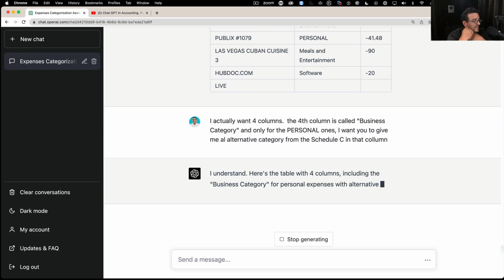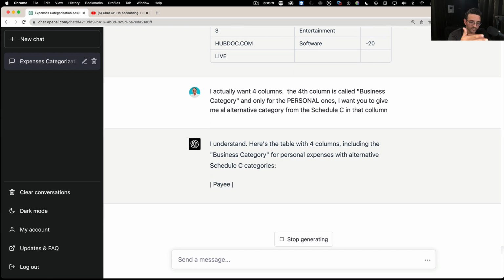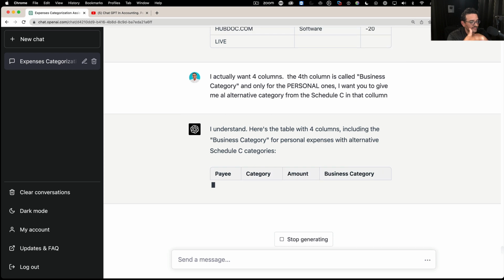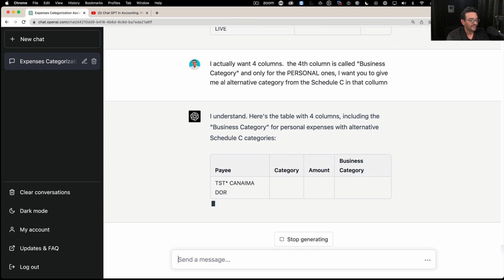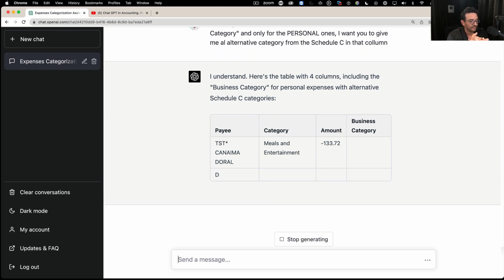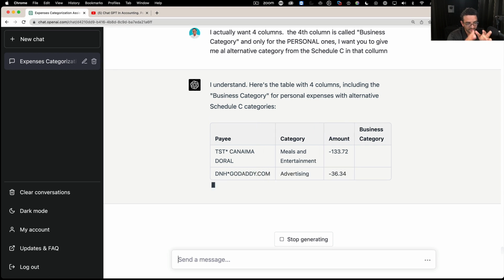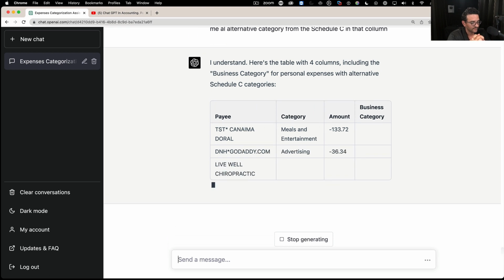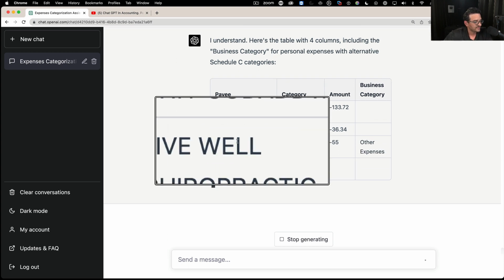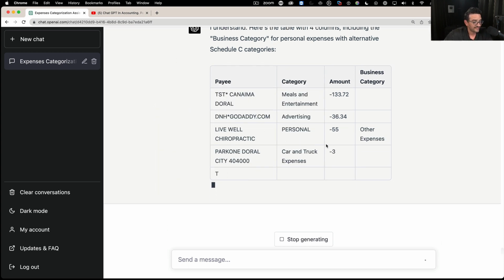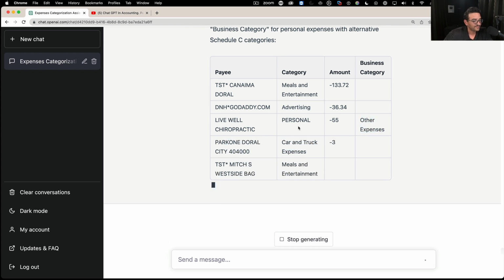So there we go. Now it's sort of rephrasing what I put. Now it's putting the 4 columns in there, and now it's going to do the same thing here. And when a personal one gets picked up, let's see if it does exactly what I told it to do. There you go. So that's exactly what I wanted. So you see right there, Live Well Chiropractic is saying that it's personal, but it's saying, hey, alternative, this could be other expenses if this personal one happens not to be personal.